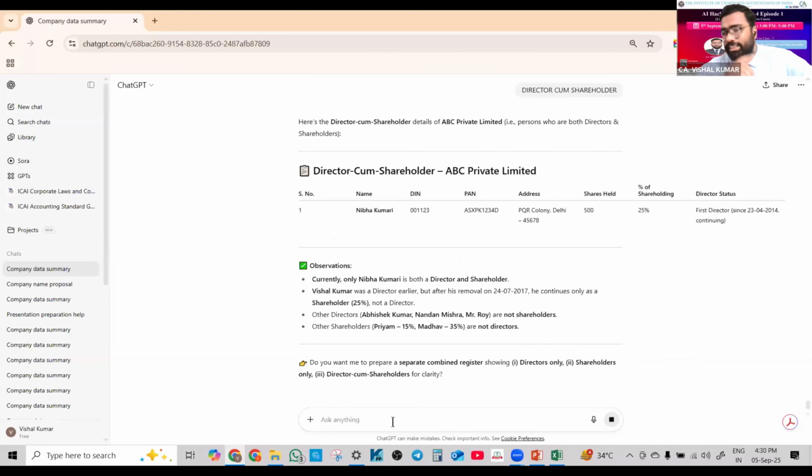Neha Kumar is the only existing director who is also a shareholder. Currently, Neha Kumar is both director and shareholder. Vishal Kumar was a director previously, but he is not a shareholder now. You can see that. He only had a 25% share.